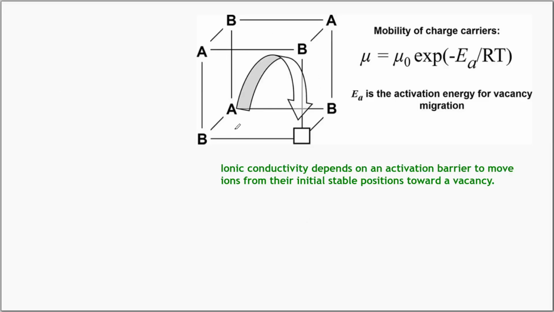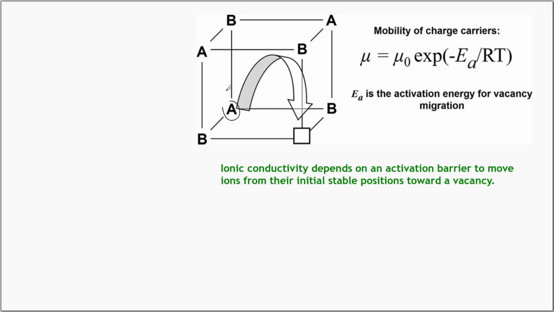Using this diagram, we'll try to understand the ionic conductivity mechanism using the defects. Here we have a vacancy. There are two ions in the crystal, the ions A and B. Suppose ion A were to go to the vacancy; then it depends on the activation energies of the site, the potential of this site. This site is just similar to the site of the ion A, so the ion can hop into this particular site.